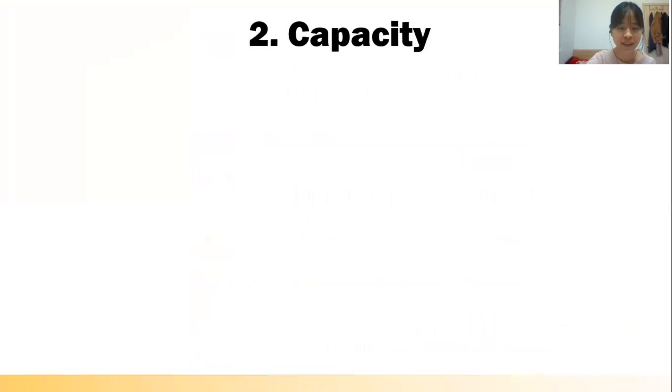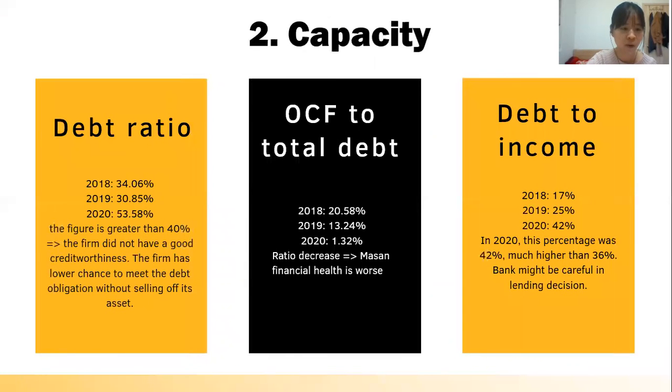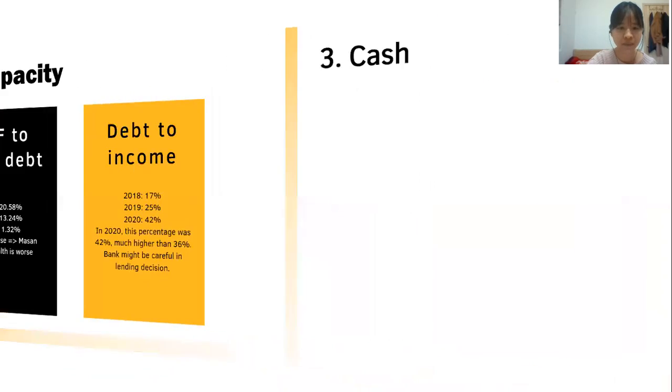The next part is capacity. Debt ratio: the figure is greater than 40% in 2020, which means the firm did not have good creditworthiness. The firm has a lower chance to meet the debt obligation without selling its assets. The next one is operating cash flow to total debt. The ratio decreased, which means MASAN's financial health is worse. The last one is debt to income. In 2020, this percentage was 42%. The bank might be careful in the lending decision.